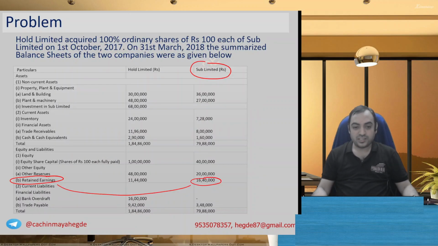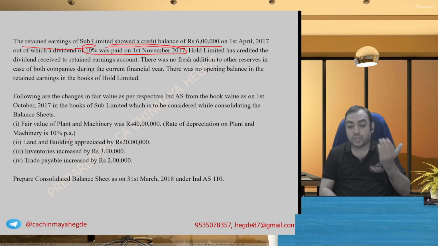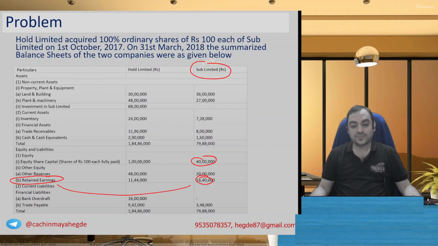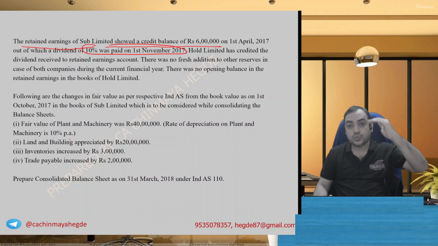Dividend paid 10%, 10% of capital of 40 lakh, so 40 lakh 10% means 4 lakh. Therefore, the closing balance, I don't want to take it as 60 lakh 40,000. I will take it as 20 lakh 40,000. And 20 lakh 40,000 less opening 6 lakh means the balance remaining becomes 14 lakh 40,000. Dividend paid will be added back, so I will have reserves before dividends.